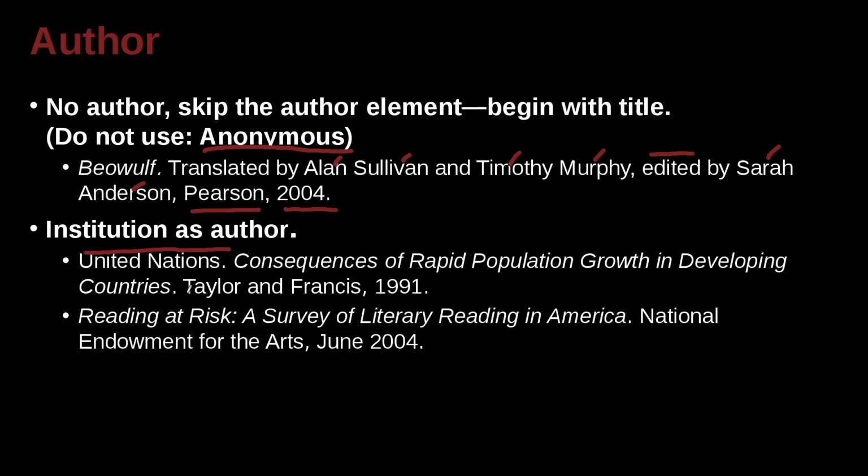Here's an example. Reading at Risk, a survey of literary reading in America, National Endowment of the Arts, comma, June 2004. Well, what happened here? We have nothing at the beginning. We don't even have United Nations at the beginning. Why? Because this is truly anonymous. We don't know who wrote this.